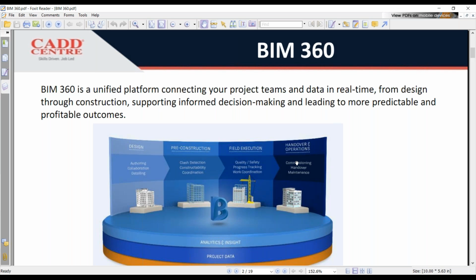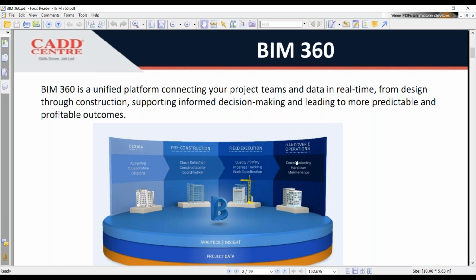For instance, suppose we work for US or UK clients, and you want to send them a mail stating that I have completed the model, and if you have any doubts, you can let me know. You need not wait for them to say they have downloaded it or seen it, or whether there are any corrections. We have one more software called BIM 360. You can upload your models at that immediate moment. Your client in the UK or US will download it, make all the reviews, and upload it the immediate next moment using this app.